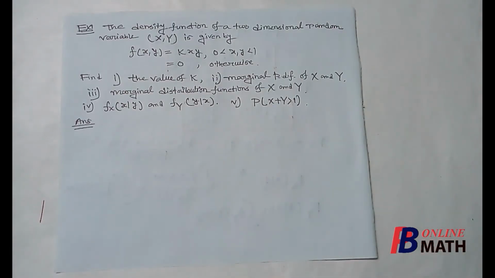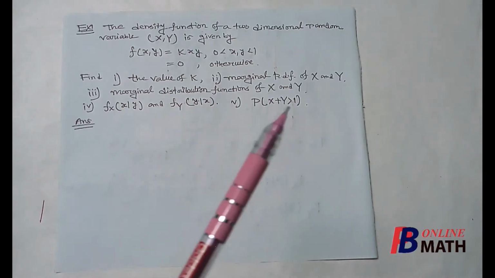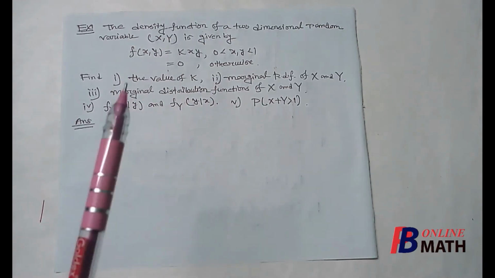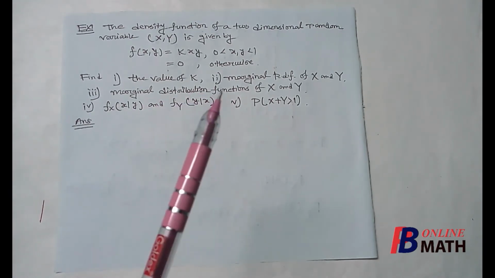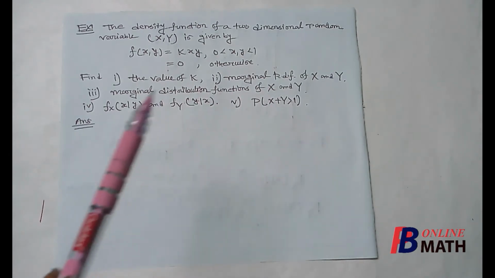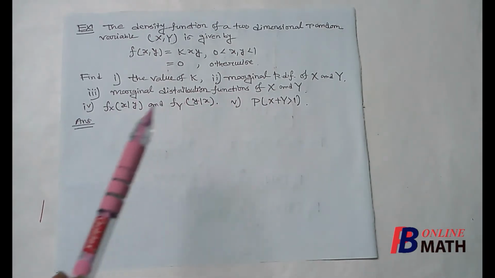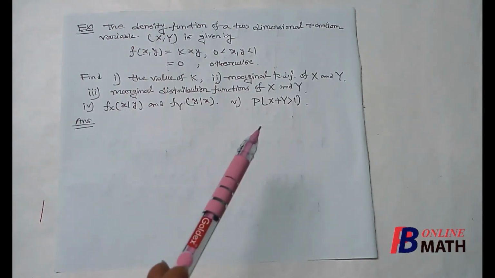We consider one more example. It is given that the density function of a two-dimensional random variable x comma y is given by this. So this is the joint density function or joint PDF. We have to find the value of k, the marginal PDF, the marginal distribution functions, and the conditional PDF, and also this probability.